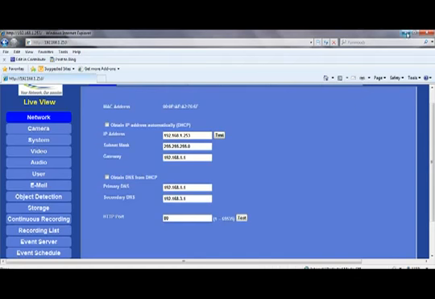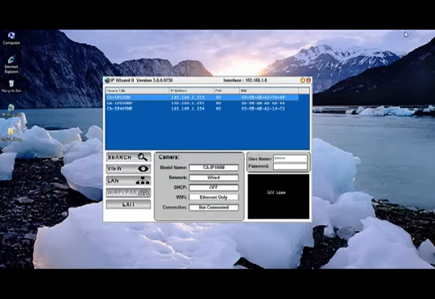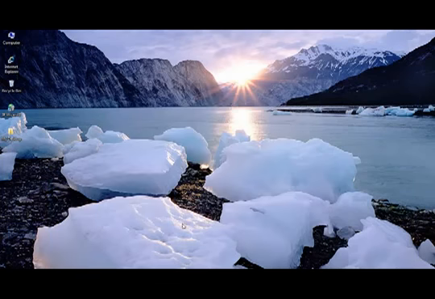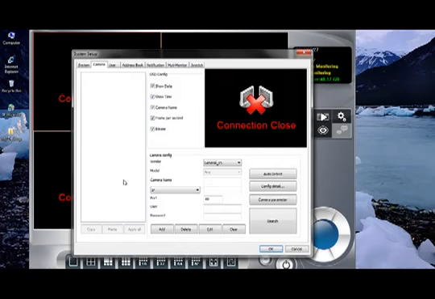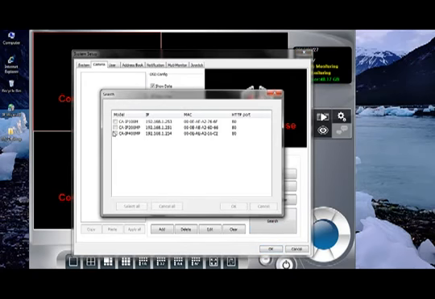Now we will see how to add this IP camera into the software called SecuGuard. SecuGuard supports 64 IP cameras simultaneously. Click on System Setup. Search. Select CA IP100M and click on OK.